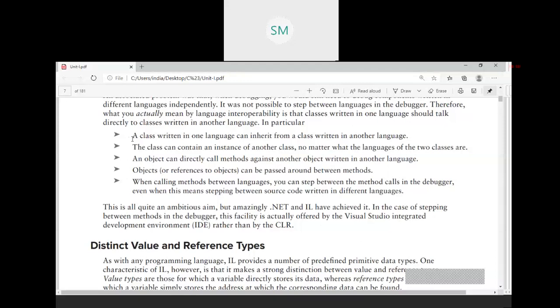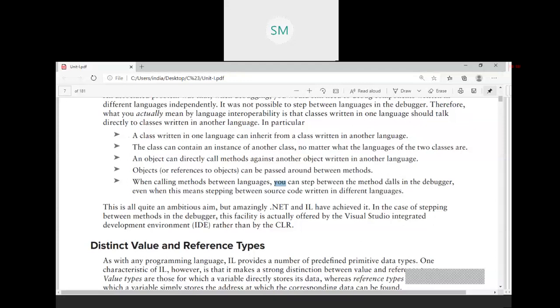Okay, that's it. Next, objects can be passed around between methods. Next is when calling methods between languages, you can step between the method calls in the debugger, even when this means stepping between source code written in different languages.